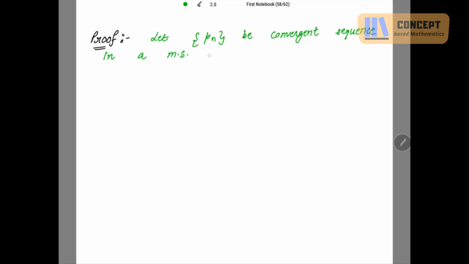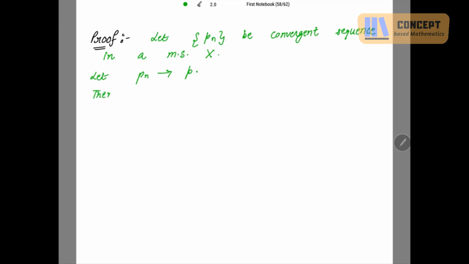I'm writing MS for the metric space. And suppose as it is a convergent sequence, it must converge to a point. So let Pn be converging to point P. Now the definition for the convergent sequence.